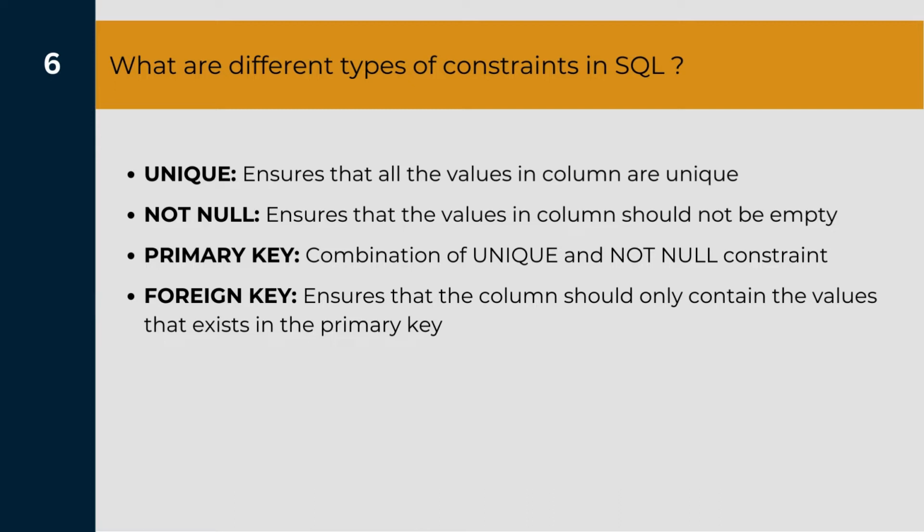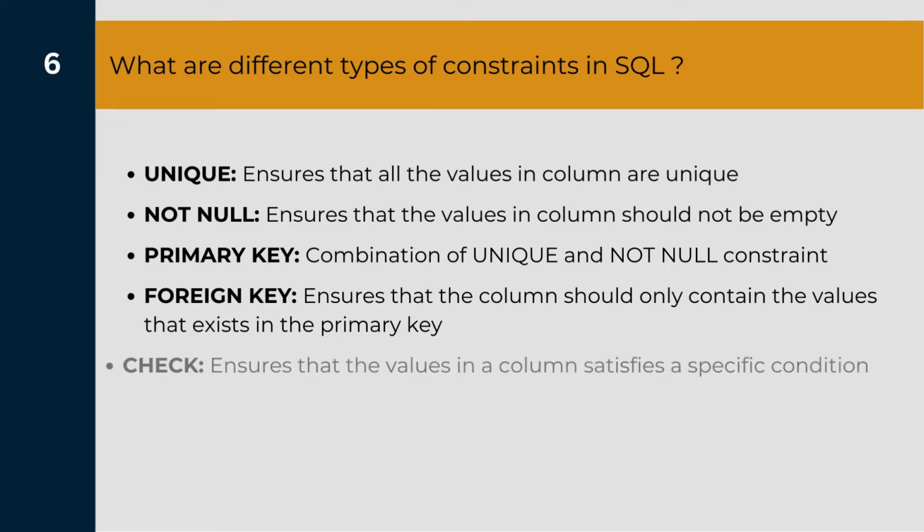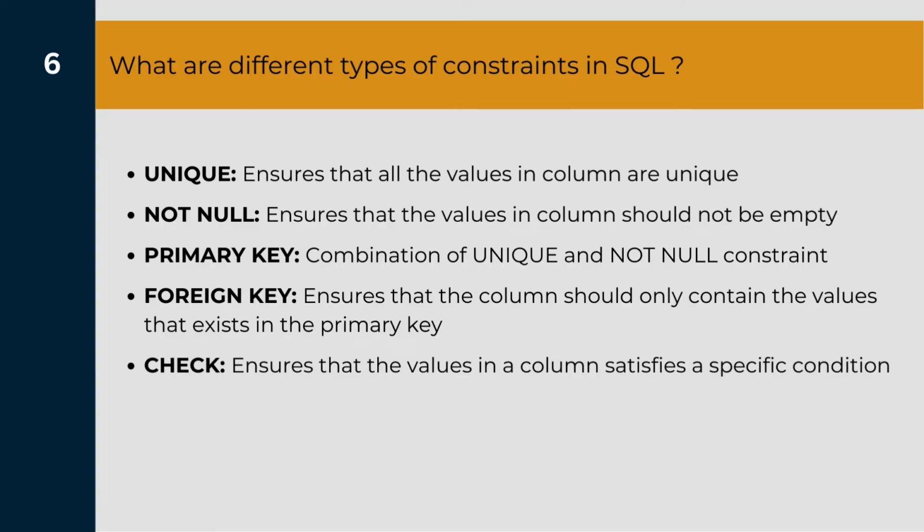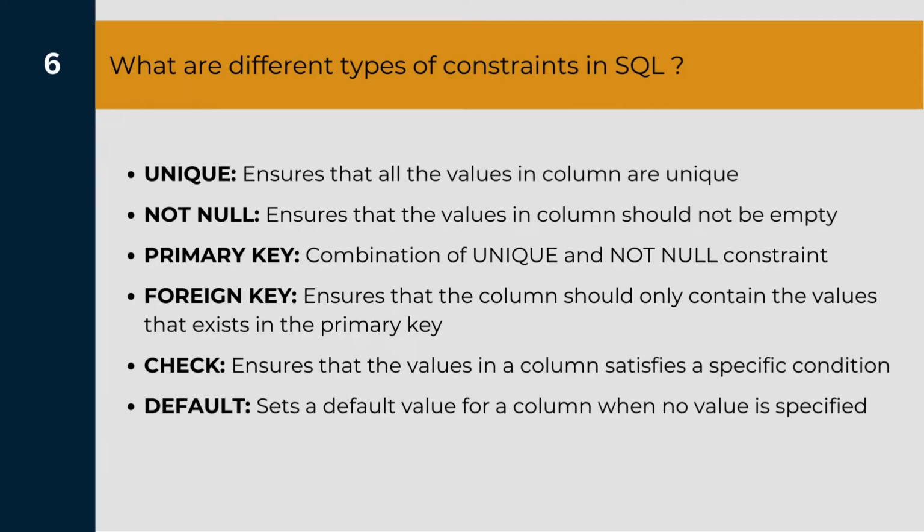Then foreign key constraint ensures that the column should only contain the values that exist in the primary key. Then we have the check constraint, which ensures that the values which we enter in that particular column should first satisfy this check condition, and only if it satisfies it, then it will be allowed to be stored in that column. If not, it will give you an error. Then we have a default constraint, which automatically sets a default value for that particular column when you don't specify any value for any particular row.